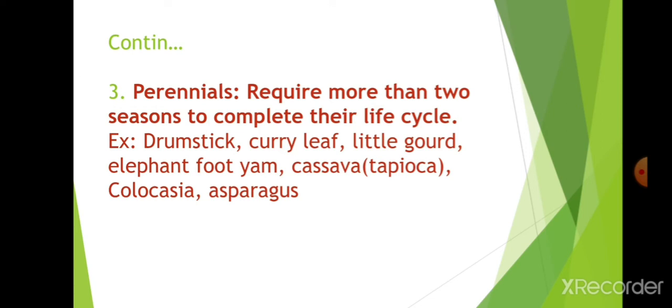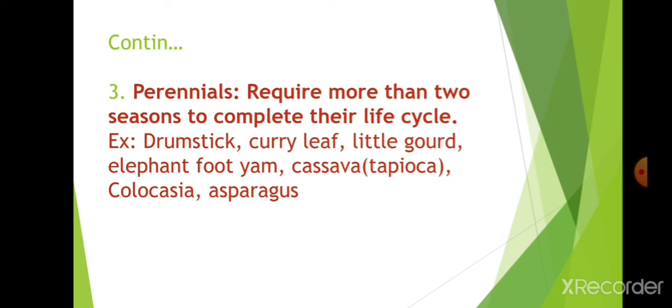Examples: drumstick, curry leaf, little gourd, elephant foot yam, cassava, colocasia, asparagus. They will give production full yearly. Full year they will live.